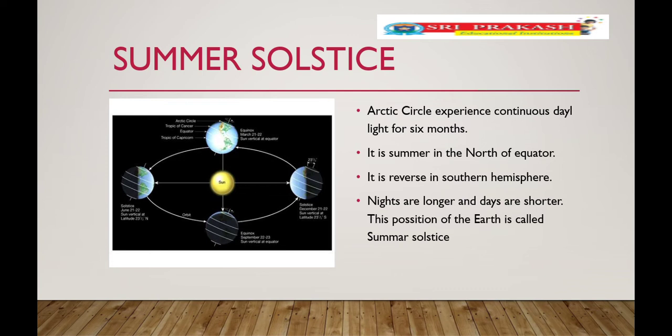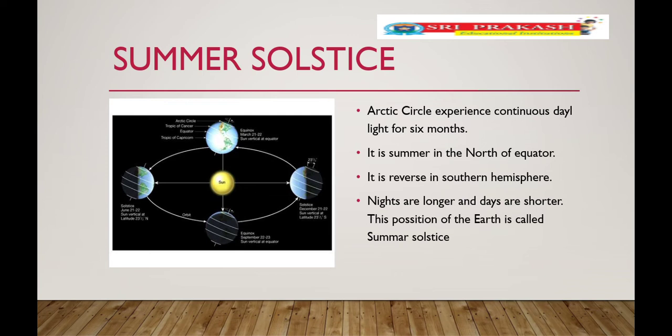The Arctic Circle has continuous daytime, children. It has continuous daytime for 6 months because in the northern hemisphere the sun's rays fall vertically on the Tropic of Cancer, and the northern hemisphere is tilted toward the sun, so for 6 months it is continuous daytime around the Arctic Circle. So it is summer in the north of the equator.